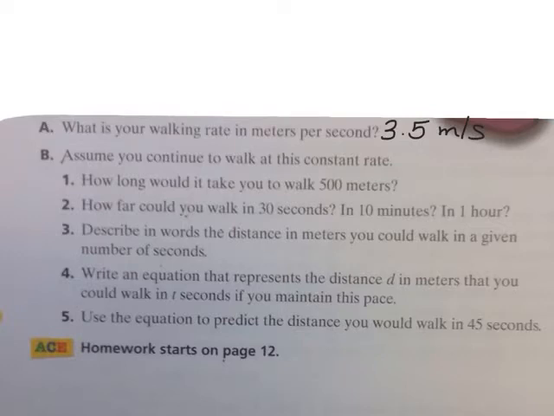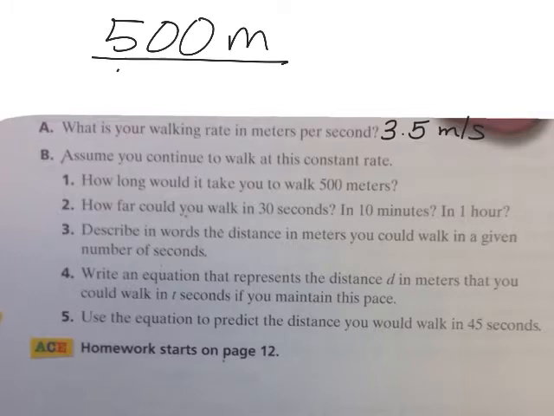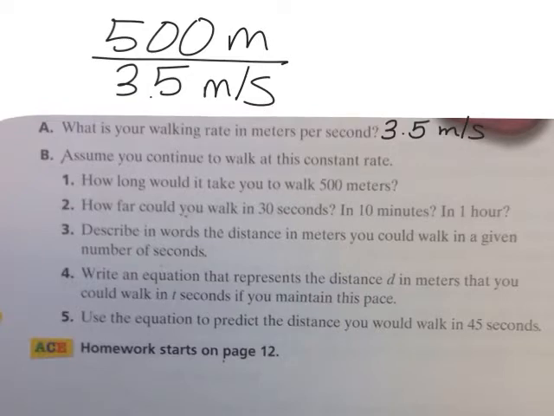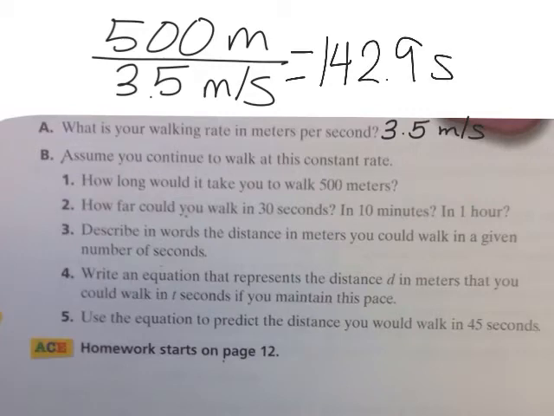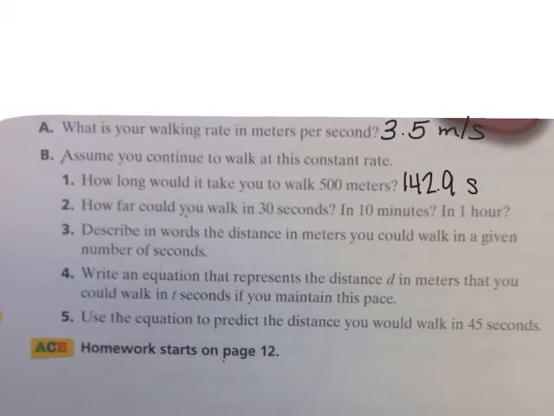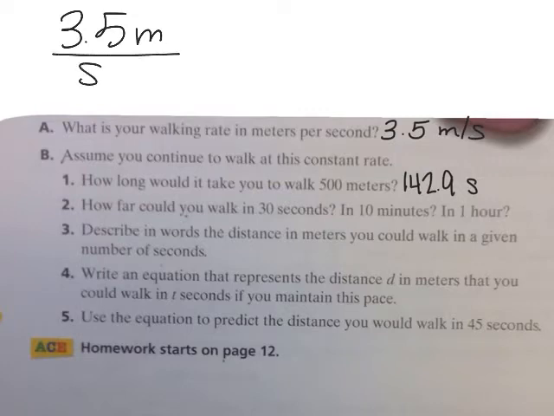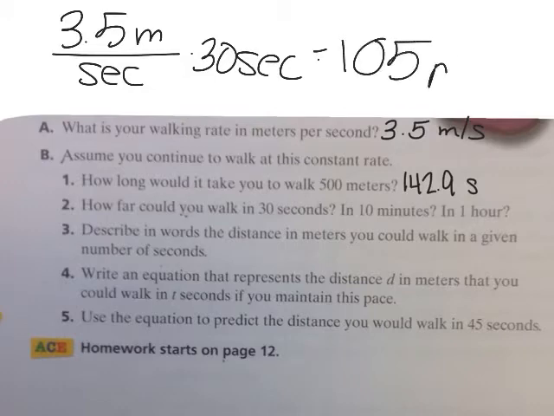take my 500 meters and divide it by my rate of 3.5 meters per second, which got me to about 142.9 seconds. If I want to know how far I will run in 30 seconds, again, I take my rate, 3.5 meters per second, and I multiply it by my time. The first time it asks is for 30 seconds. I multiply this by 30 seconds, which got me about 105 meters.